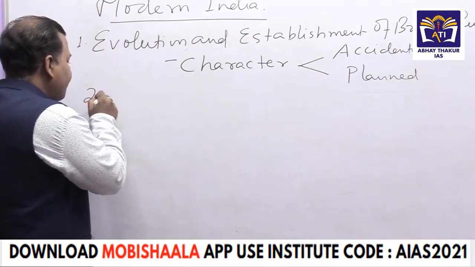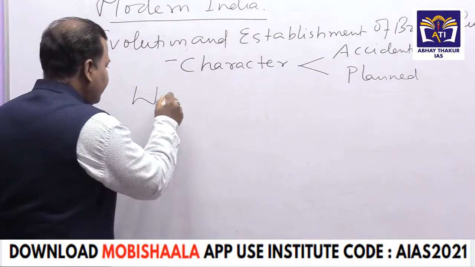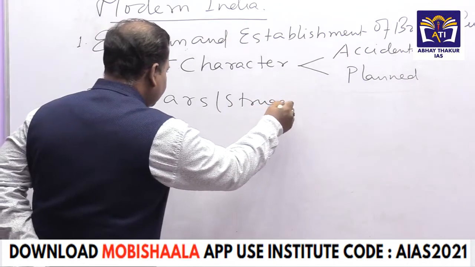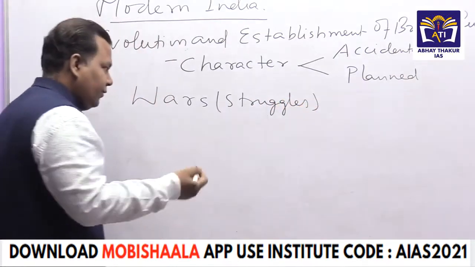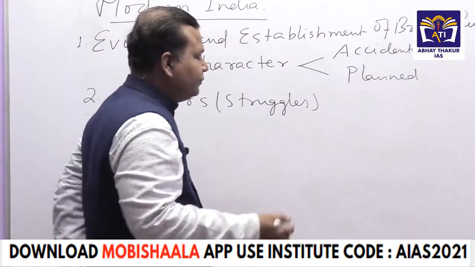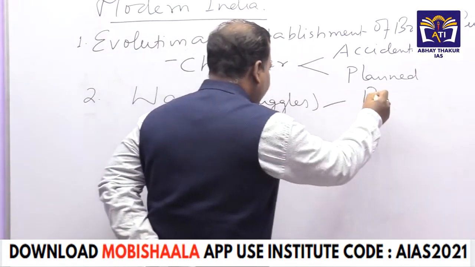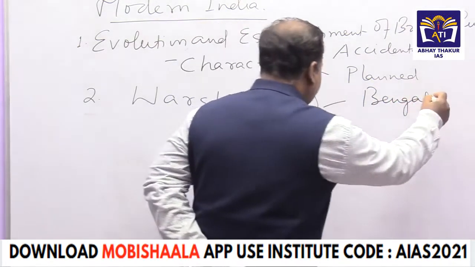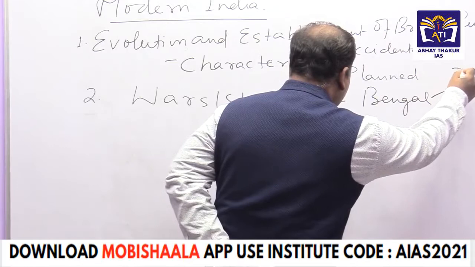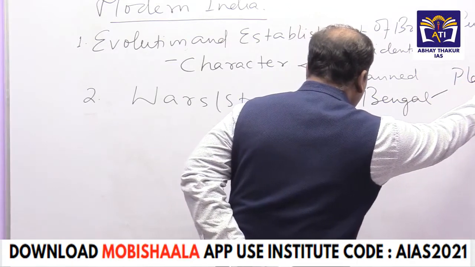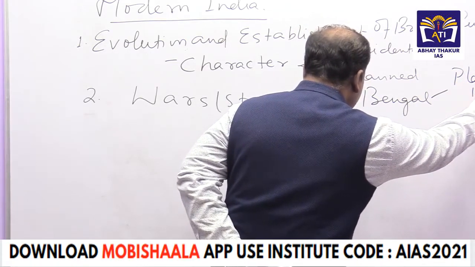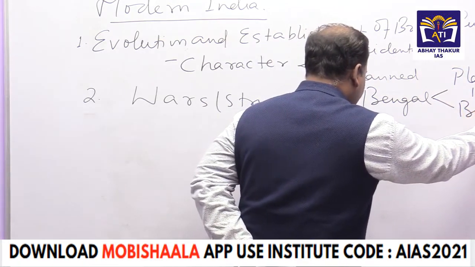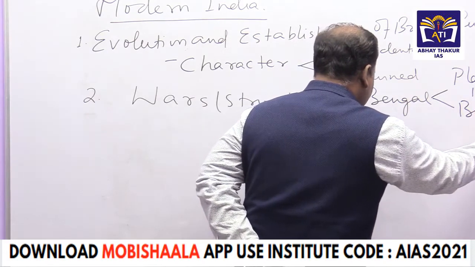Then the second thing we have to cover is the different kinds of struggles or wars with the Indian states. From here also we are expecting questions, especially in Bengal. We have to see two particular things: the Battle of Plassey, which happened in 1757, and second, the Battle of Buxar, which took place in 1764.